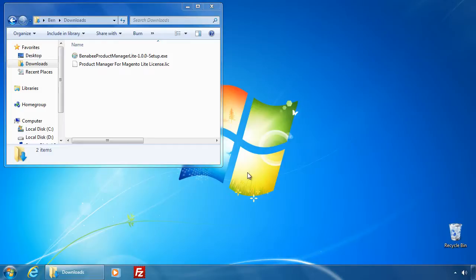Before you begin the install, you need to have the installation file, a license file for your Magento store, and an FTP client.